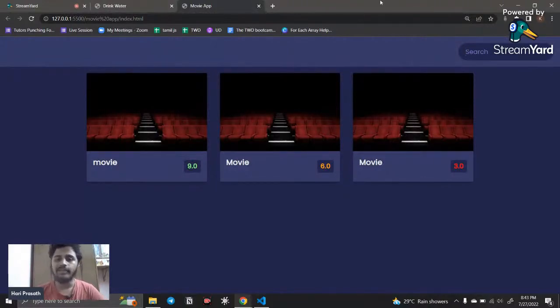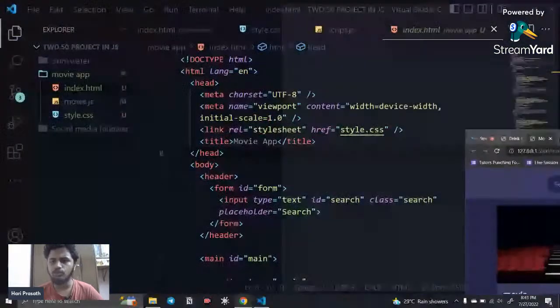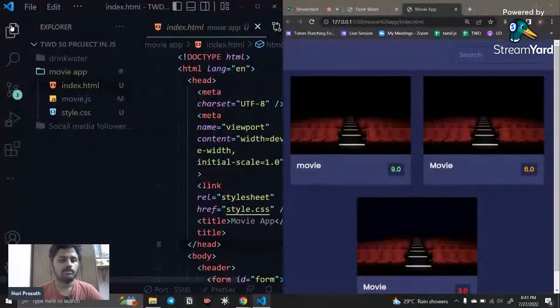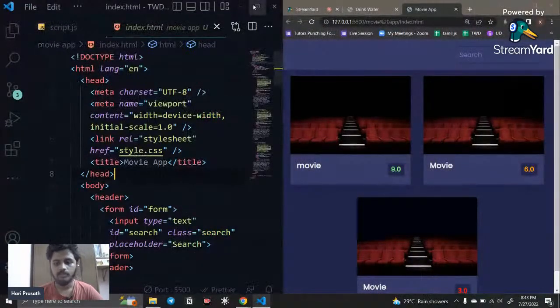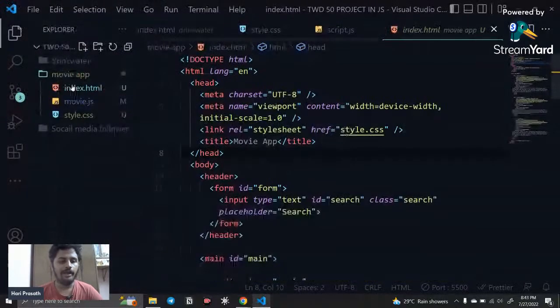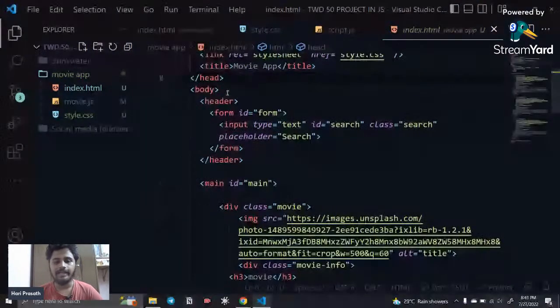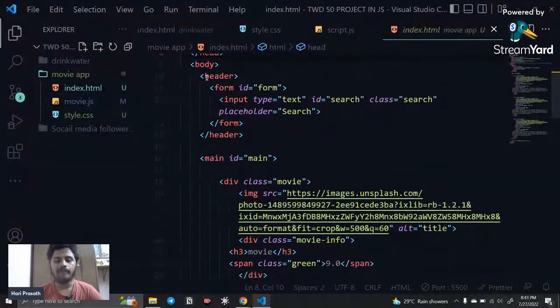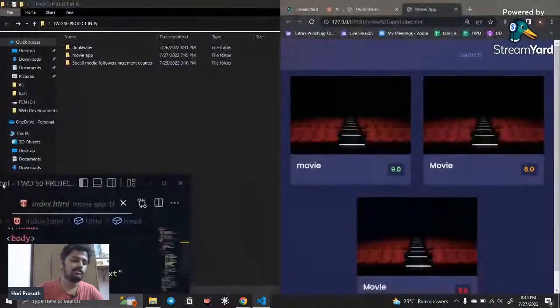Okay, so for that, what I did, I'll just go and show my code. Okay, so here we come. We have an index.html and a CSS file. You can see the title is going to be the movie app, and we have a header, and that header contains a form ID.